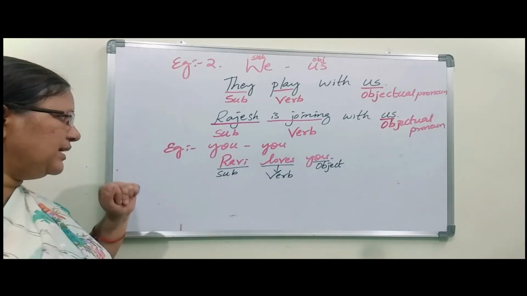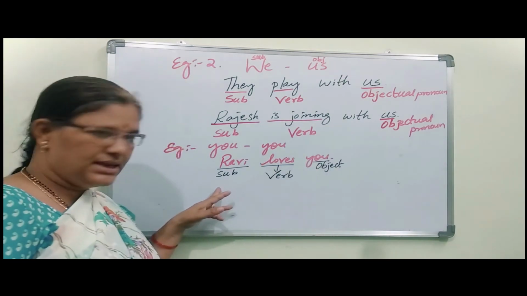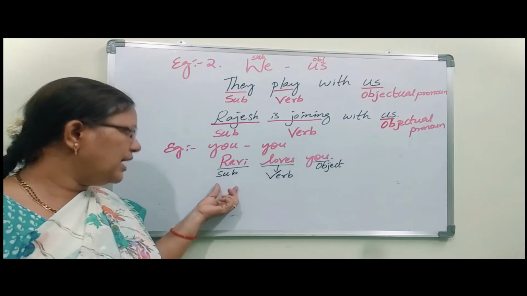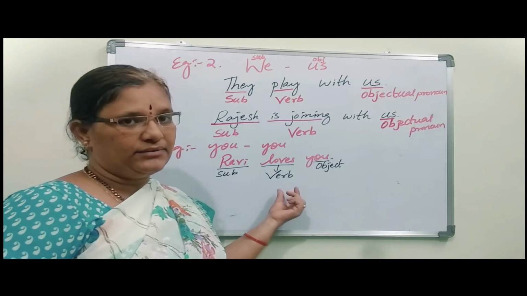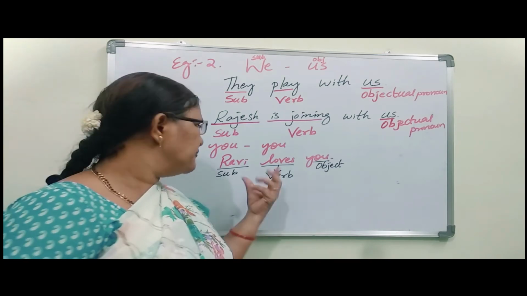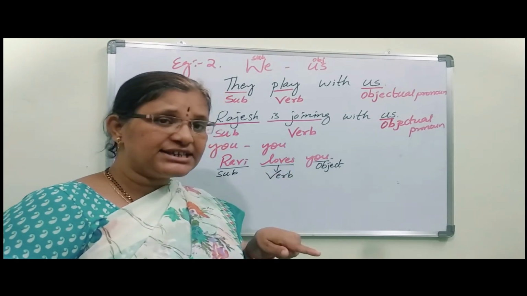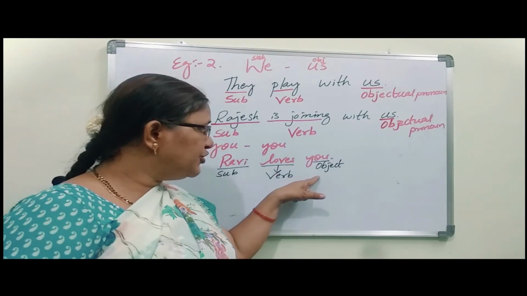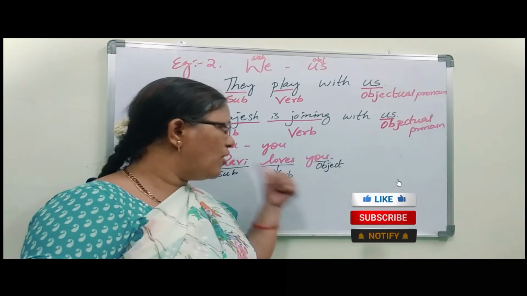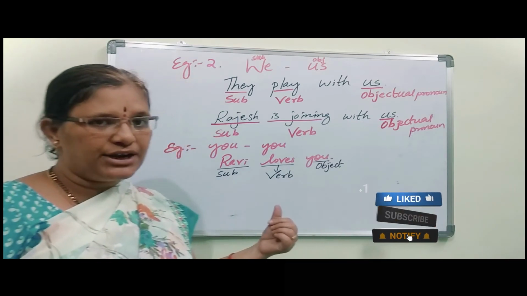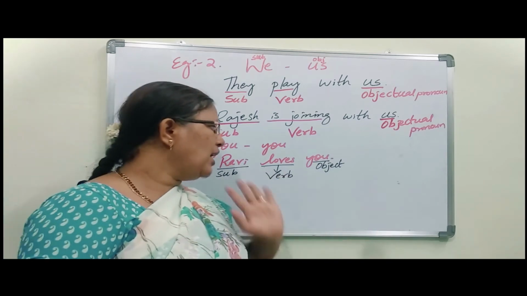Let us see once again. Ravi loves you. So Ravi is a boy. He does that work. What is that work? Love. So Ravi loves. On which is that action affecting? On you. So that's why you comes under object or objectual pronoun or accusative case or accusative pronoun we can say. Simply we are saying object.